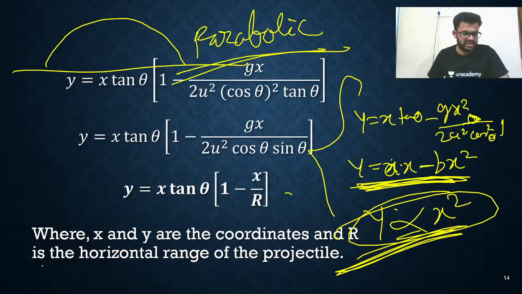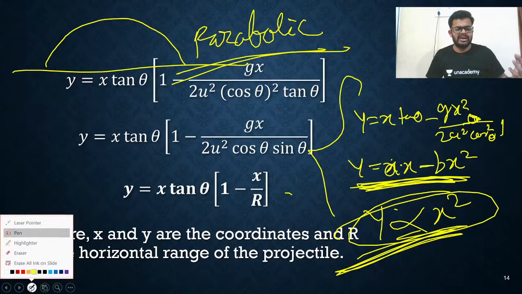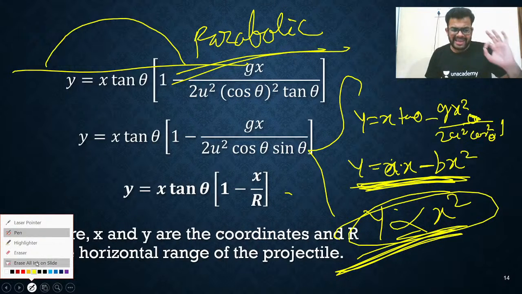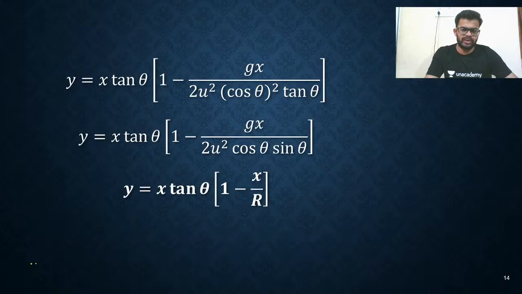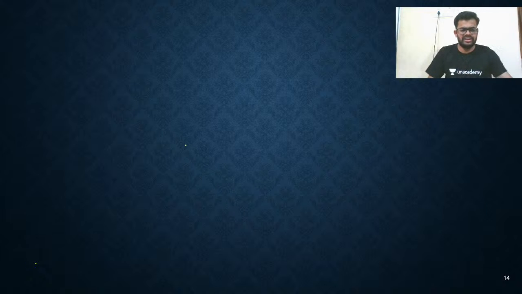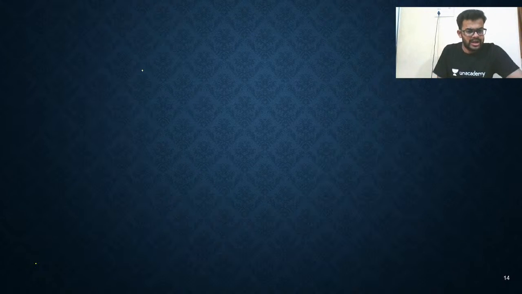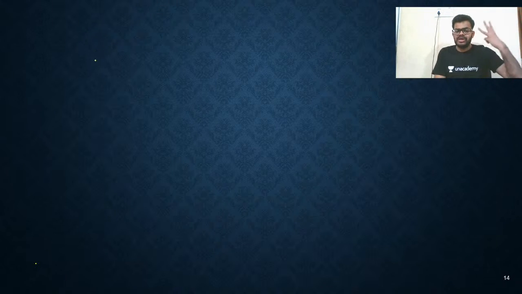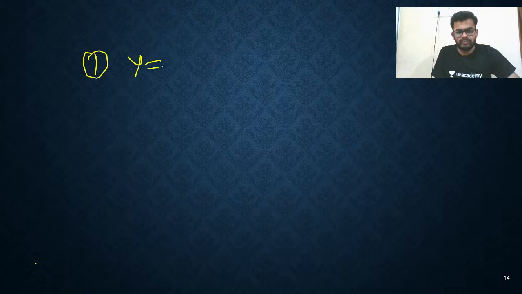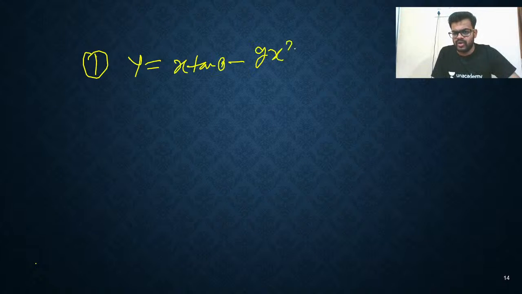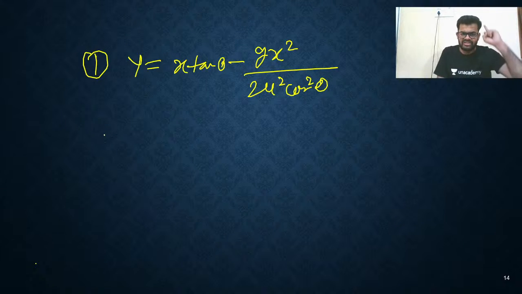So remember, my dear friends, the trajectory of projectile motion is always parabolic. The projectile moves along a parabolic path. So as I told, what are the three forms of equation of trajectory you need to remember? First, mug up this: y = x tan θ − g x² / (2u² cos² θ). This is the first form.